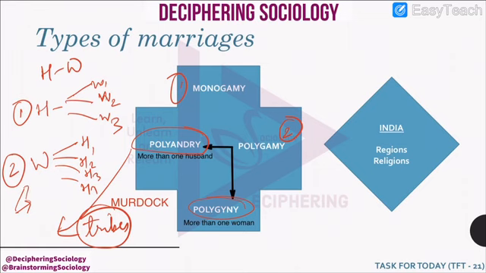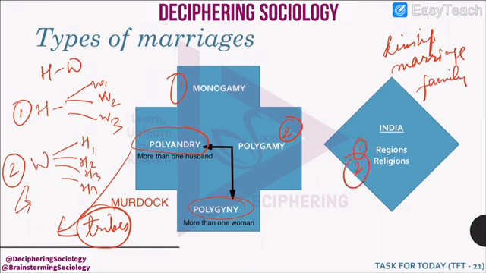Now, when we are studying India, we need to understand that kinship, marriage and family have to be studied in two manners. The first type would be where we would consider the different regions. For example, northern region, southern region, what are the different forms of family, different types of kinship. Similarly, in different religions, what are the arrangements? How is marriage being conducted? What are the rules? What are the restrictions?